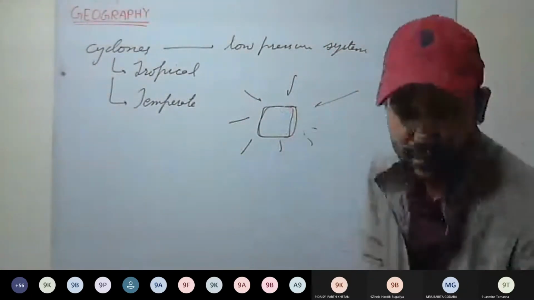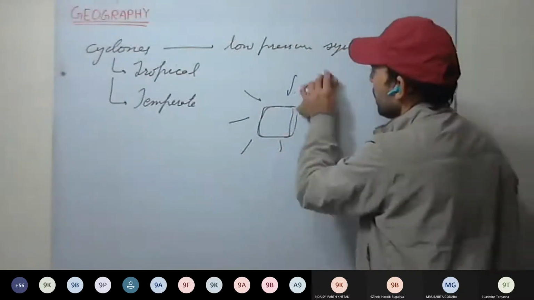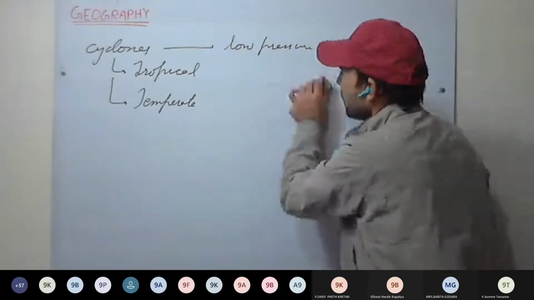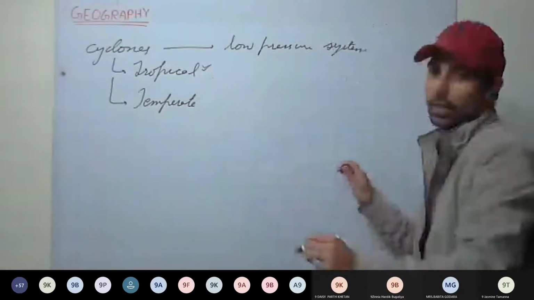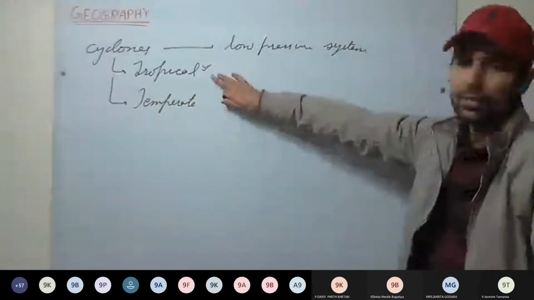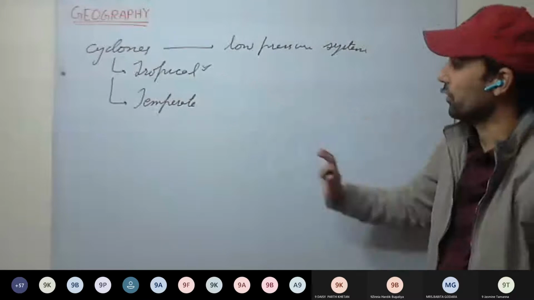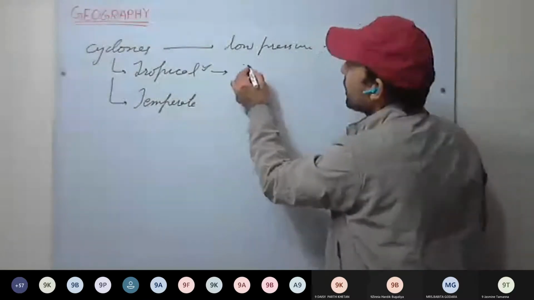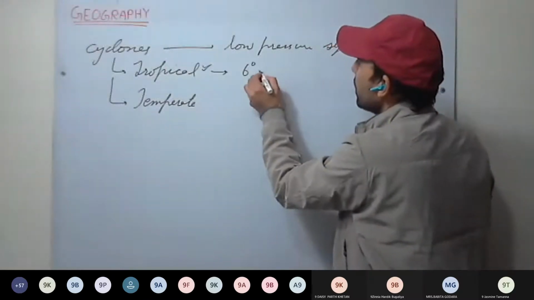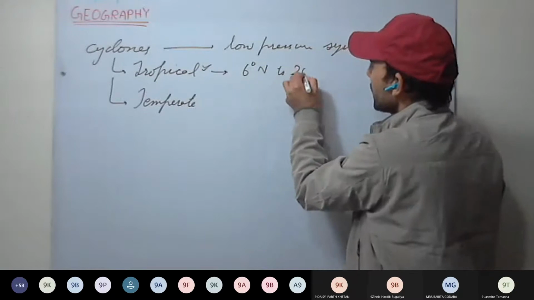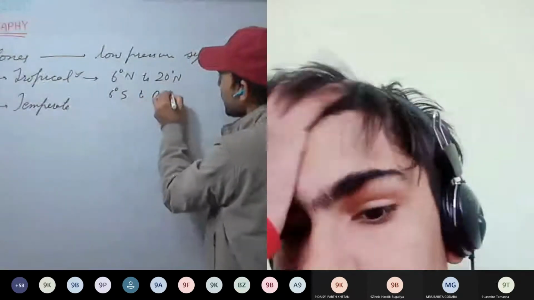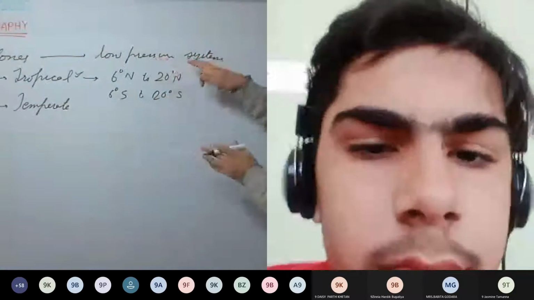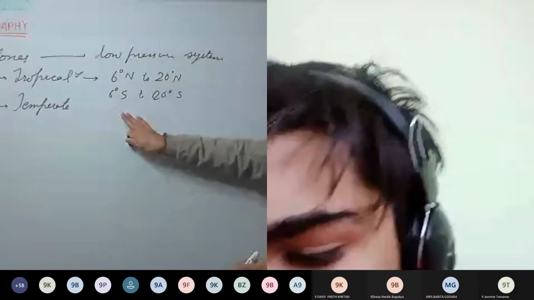Okay, so now we can discuss in detail how it happens. So see here, we are discussing first the tropical cyclone. That is, it is mainly confined within the tropics. So it is mainly between 6 degrees north to 20 degrees north and 6 degrees south to 20 degrees south. Understood? So within the tropics, tropical cyclones take place.